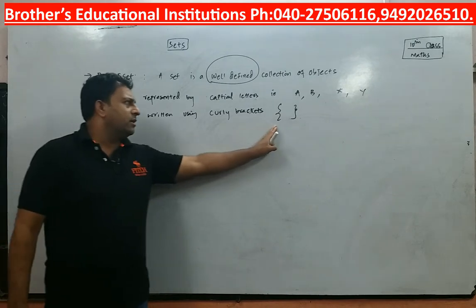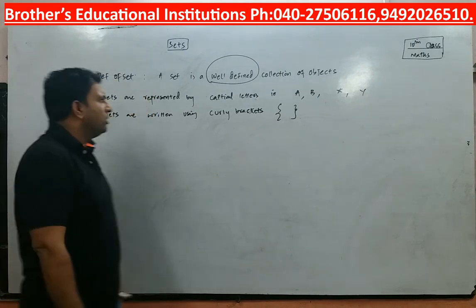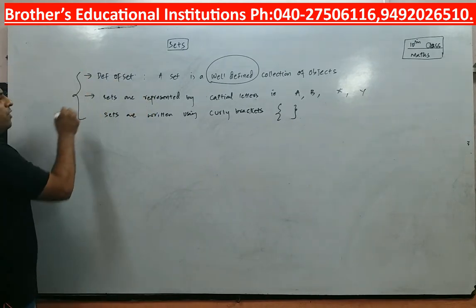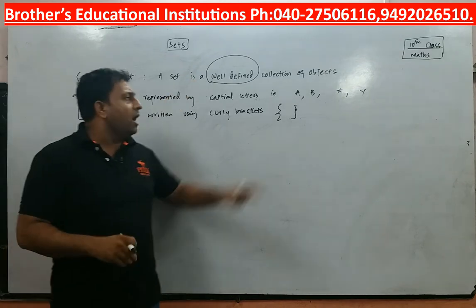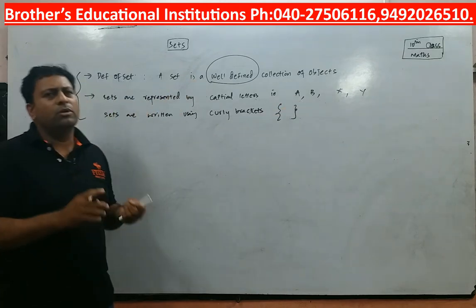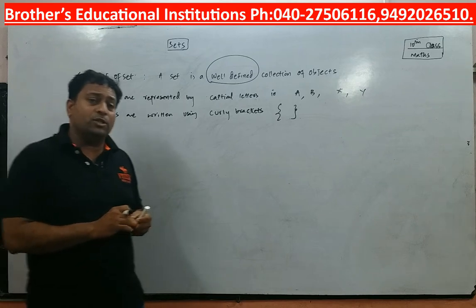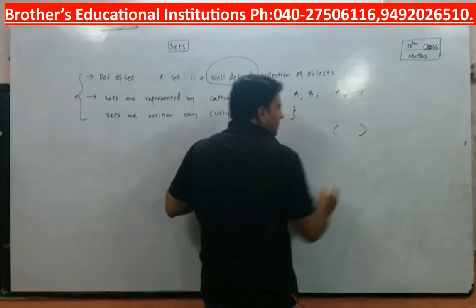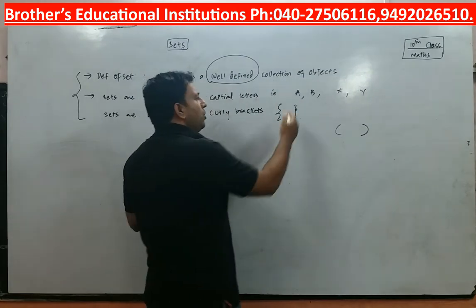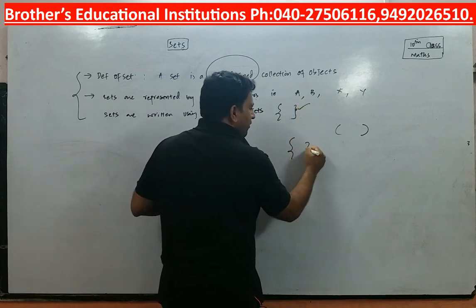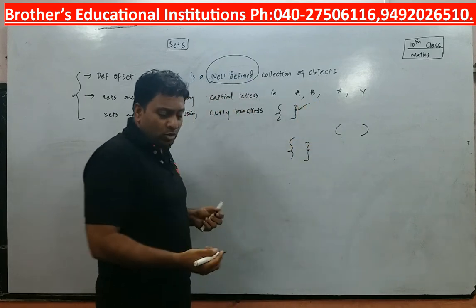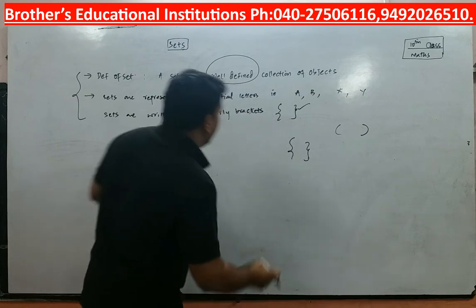These are two braces, they will come in pairs. So these things are necessary for anybody to know what a set is, how a set is represented, and what kind of brackets you use. You don't use parentheses to define a set. You always use flower brackets or curly braces to write a set.